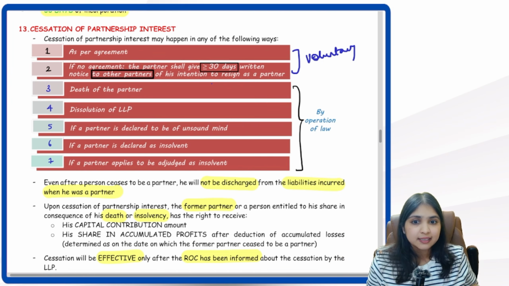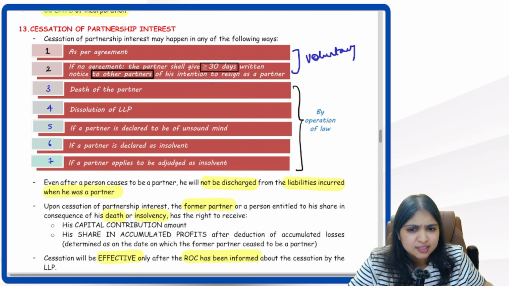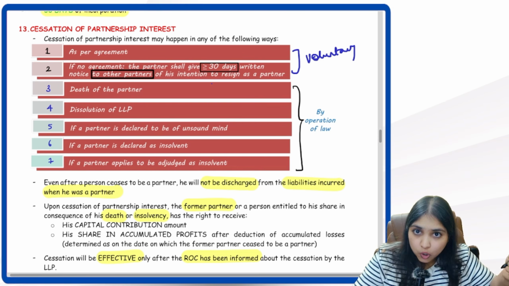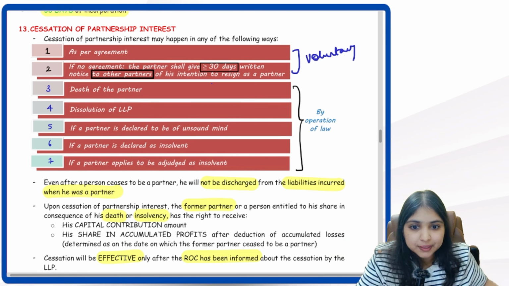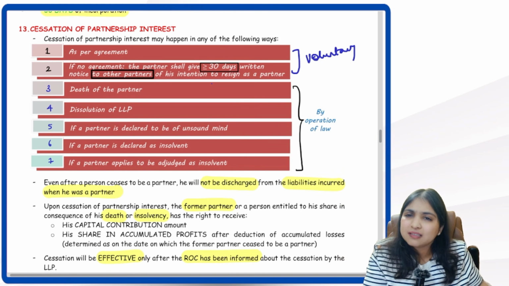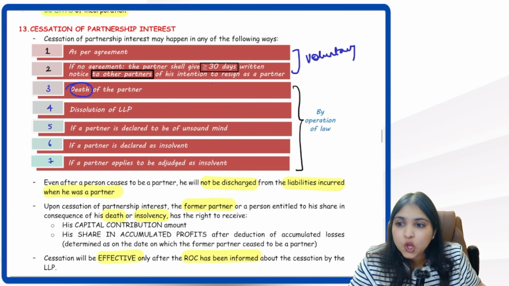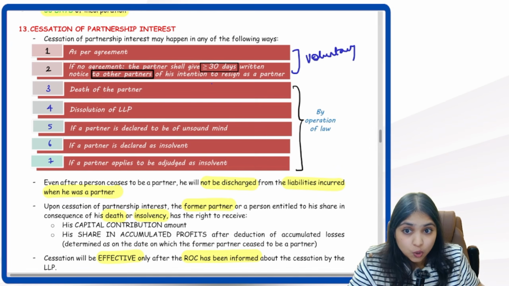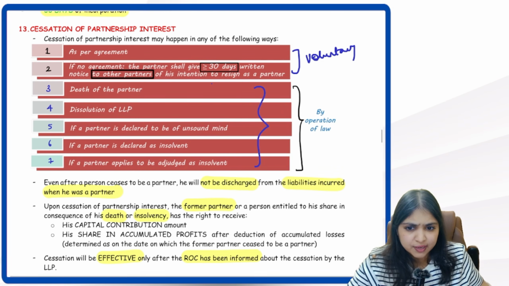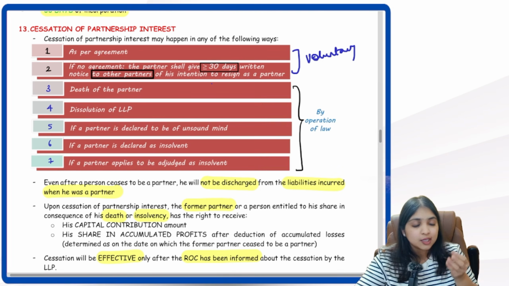Okay. Then listen, we also have 5 more situations. In these 5 situations, whether the partner likes it or not, automatically cessation will happen. That is why it is called operation of law, which means in these 5 cases, the law will automatically remove you as partner from the LLP. What are the 5 cases? When the partner dies, when the LLP dissolves, when the partner is declared to be of unsound mind, when the partner is declared to be insolvent, when the partner files application to be adjudicated as insolvent. So in these 5 cases, by operation of law, automatically you will cease to be a partner.